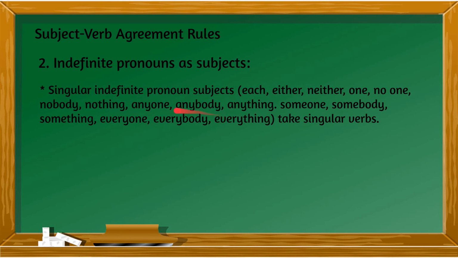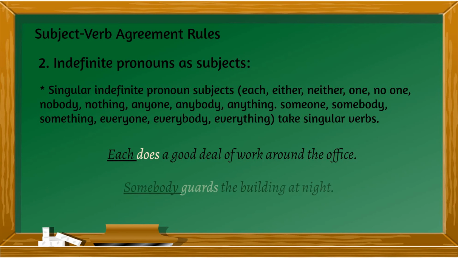So these are all singular, therefore their verbs must be singular. Example, each. If your pronoun is each, your verb is also singular. The singular form of the verb do is does. So each does a good deal of work around the office.